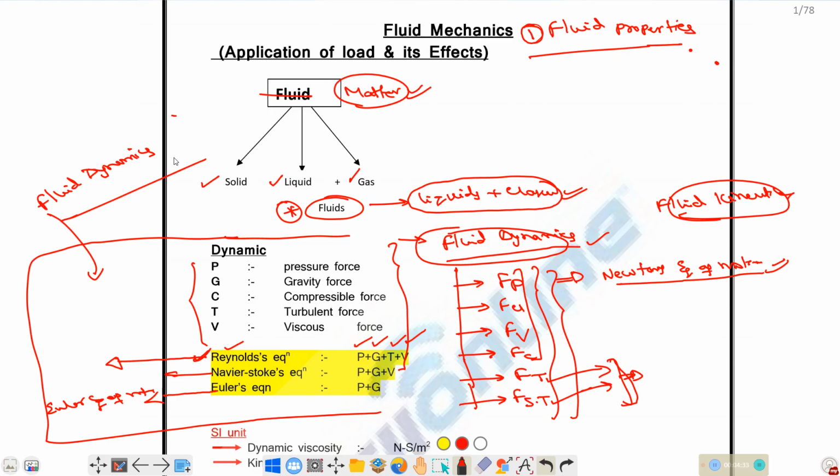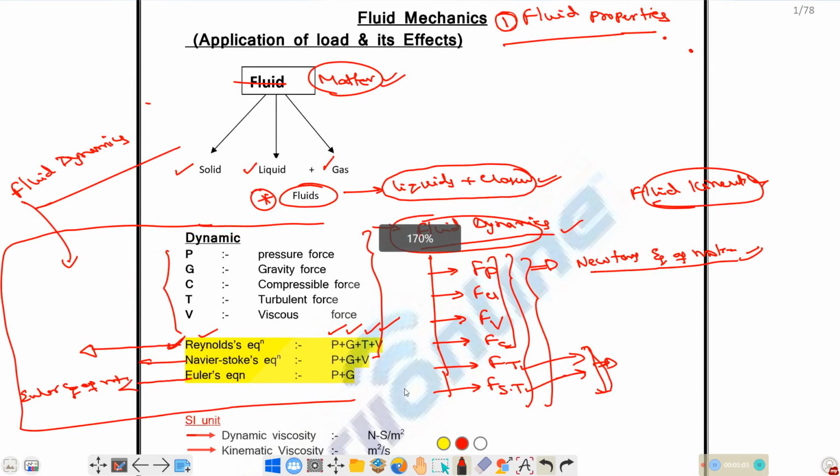So in case of fluid dynamics, if we consider all the forces that are acting on the flowing fluid in the analysis of the fluid flow, then we name it as Newton's equation of motion. And if we consider only pressure and gravity force, then we name it as Euler's equation of motion. If we consider pressure force, gravity force and viscous force, we name it as Navier-Stokes equation. And if we consider pressure force, gravity force, force due to viscosity and turbulent force, we name it as Reynolds equation of motion. Okay.